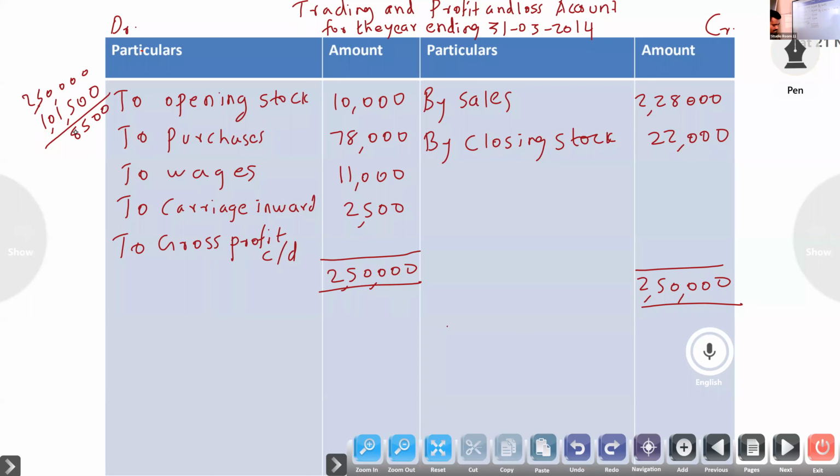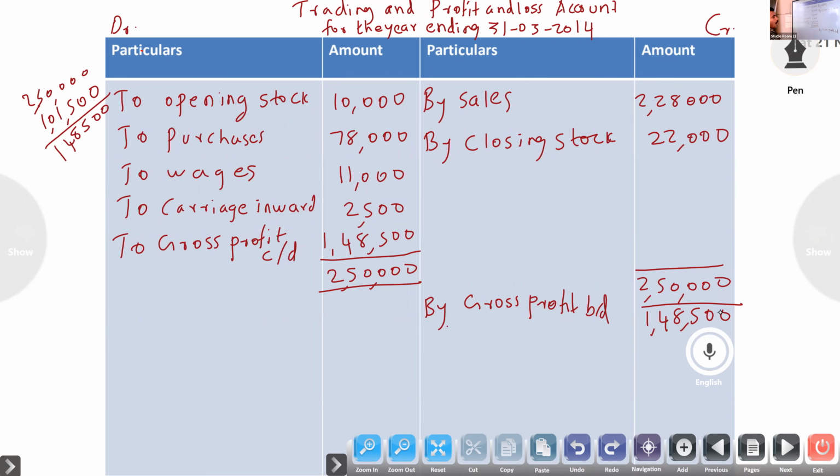Okay. So 1,48,500. Your answer is given as 1,56,000, right? So 1,48,500. Okay. The answer is given as 1,56,000. No problem. So we will get the gross profit B bar D 1,48,500.